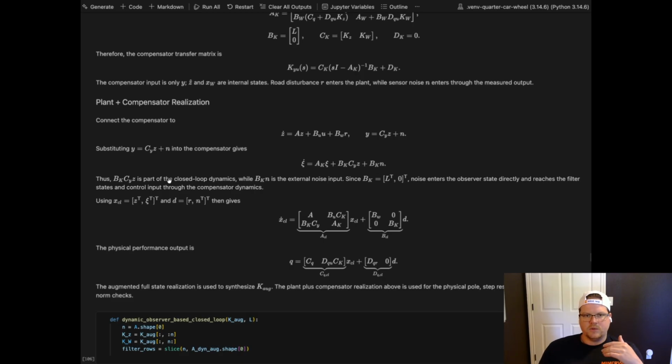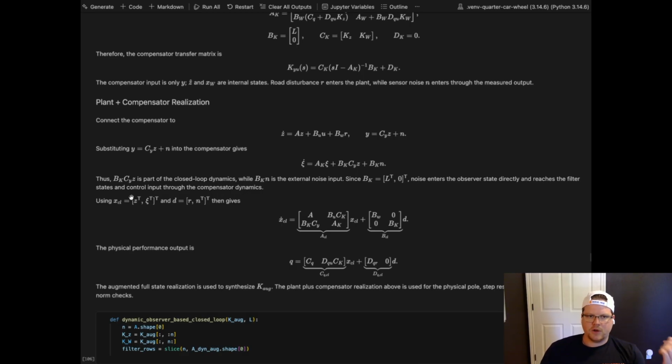And so we can see the BK Cy is part of the closed loop dynamics here. The BK n is the external noise input, which would be here. And then the BK as the Luenberger observer gain and zero that we introduced above on the observer side of the coin.